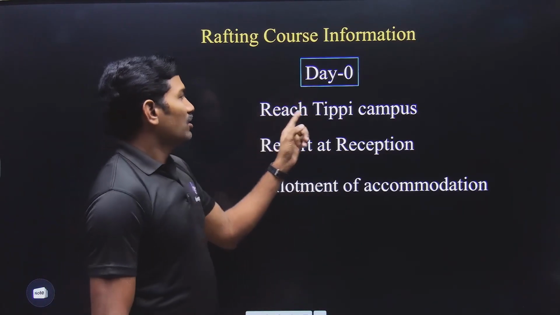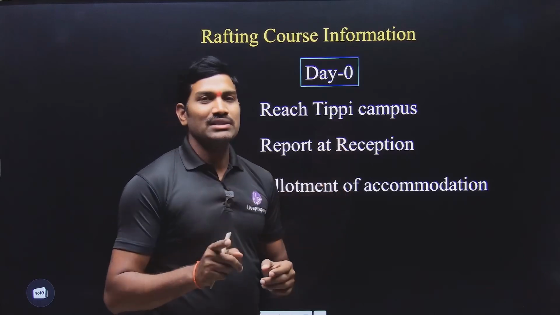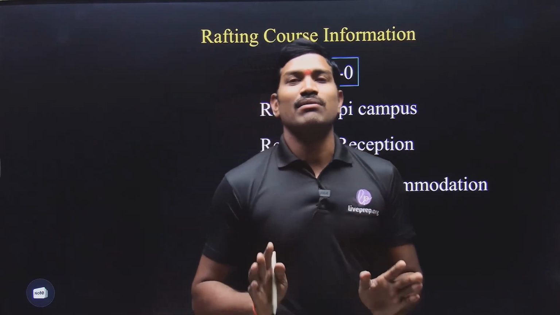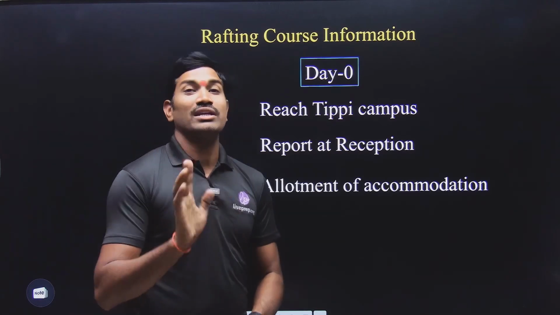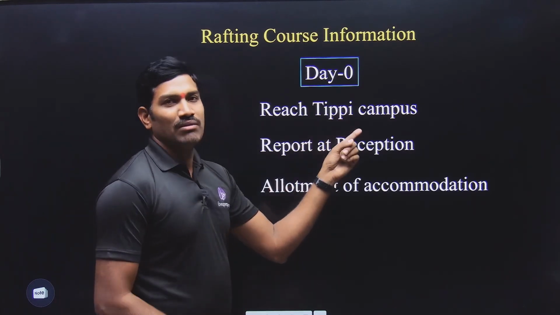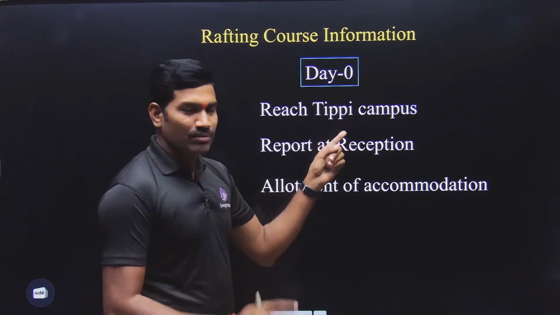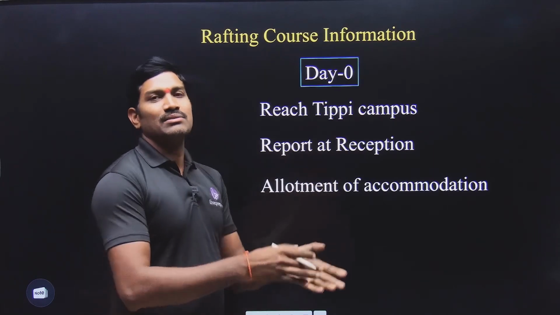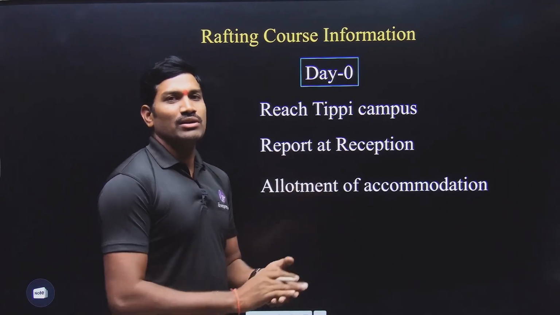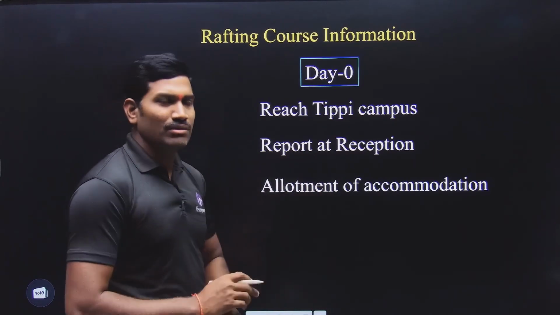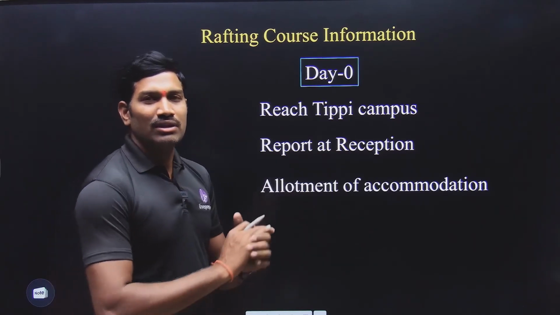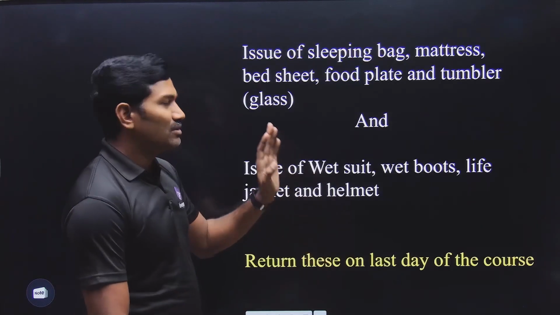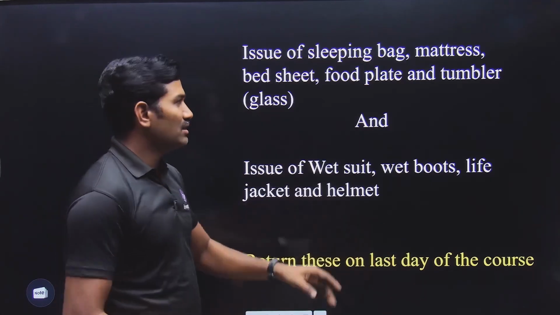Clear? Here you are reaching the TP campus. Please remember, please don't go to Dirang campus. In the instructions they are mentioning this very clearly, so please go through the joining instructions. Reach the TP campus, how to reach it I have already explained in the previous lecture. Then you report at the reception. Once you report, they will make a note of it and start giving the accommodation. They will immediately allot you accommodation, so just remember where exactly they are giving it.